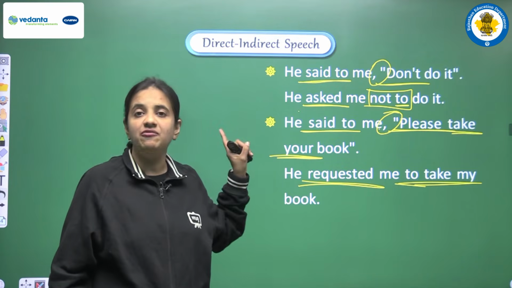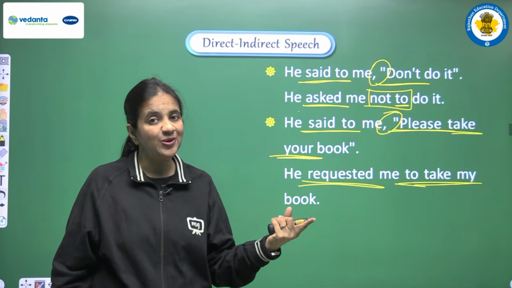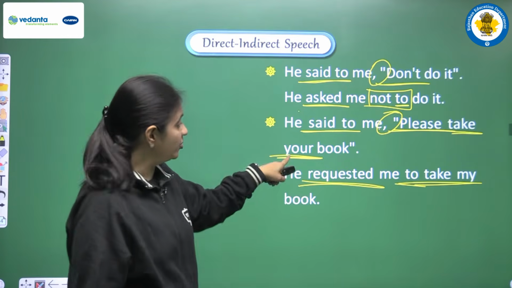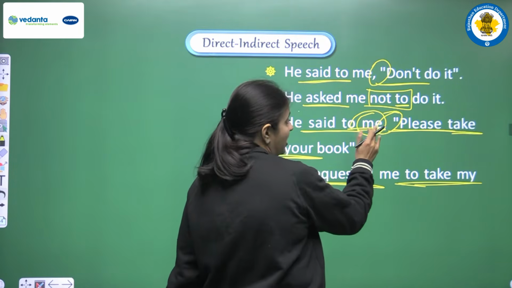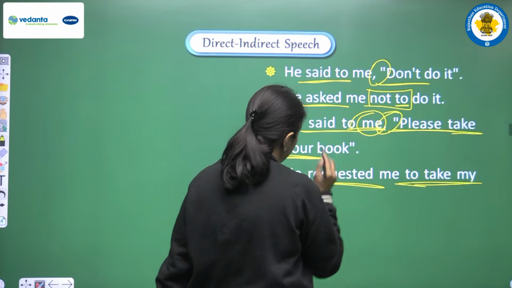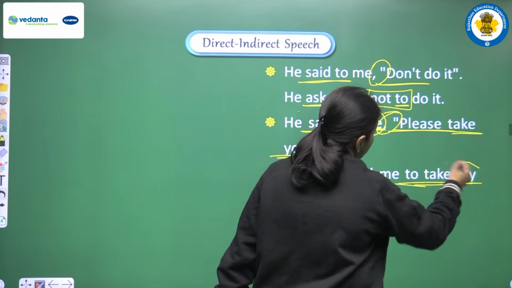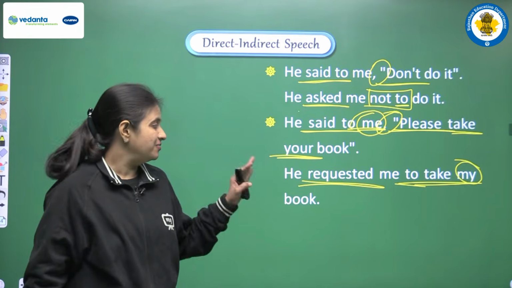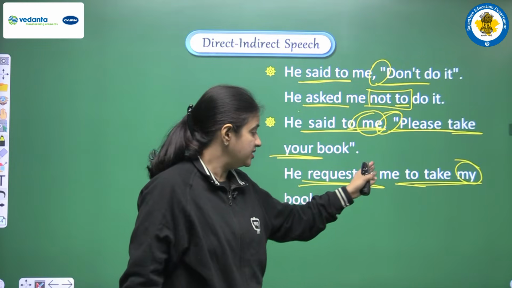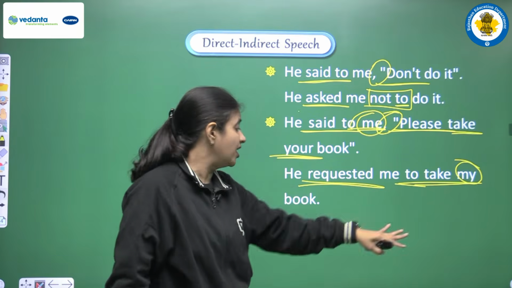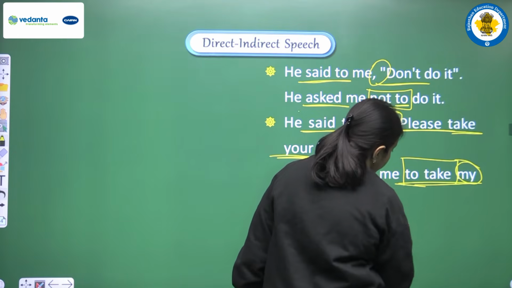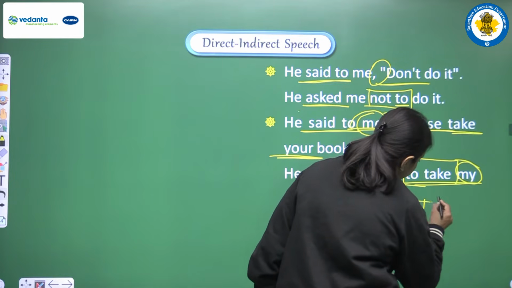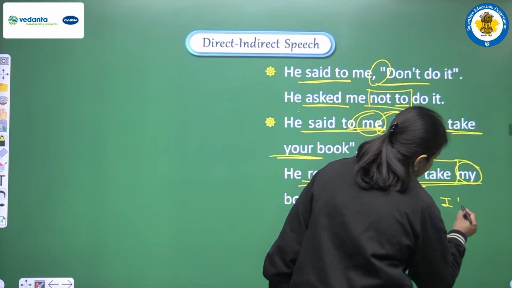So here we have your, that is a second person pronoun, and according to the rule, a second person pronoun will be changed according to the object, and we have me. So according to me we are converting your into my, right? And the complete sentence will be he requested me to take my book. So what do we have here? To infinitive. What does to infinitive mean? It means to plus the first form of the verb.